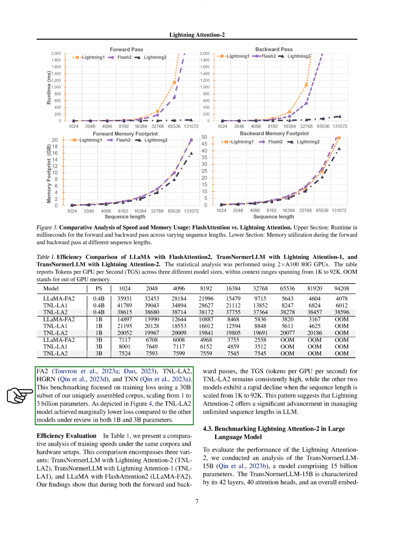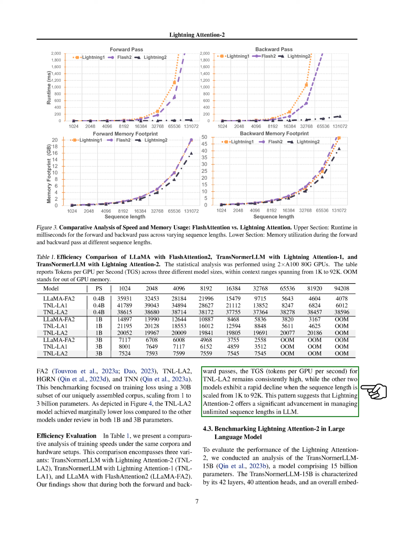We also compared the performance of several efficient large language models, including Llama FA2, TNL LA2, HGRN, and TNN. The TNL LA2 model performed slightly better than the other models. We also compared the training speeds of 3 versions: TransNormerLLM with lightning attention-2, TNL LA2, TransNormerLLM with lightning attention-1, TNL LA1, and Llama with FlashAttention-2, Llama FA2.